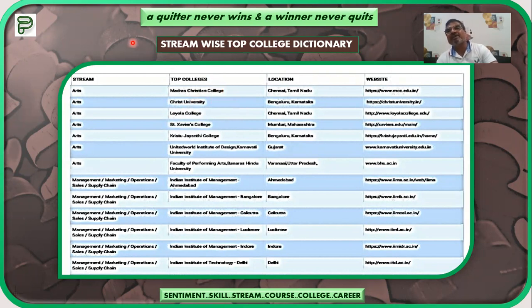And moreover, I do have a list of the colleges located in our adjoining areas, like in MP etc. I do have a list of that also, which can be added to this top colleges across India dictionary, and this dictionary is also provided free of cost if you are availing any of the packages. So you will get complete website addresses, on the basis of which you can directly contact, or we can sit together and contact a particular college regarding their eligibility, entrance exams and other admission procedures.